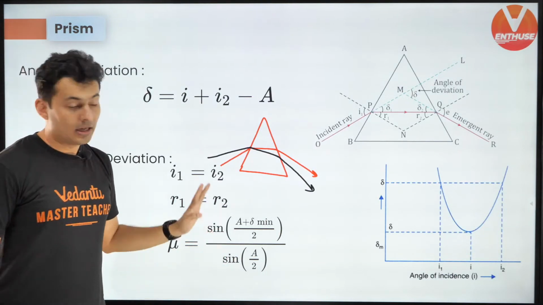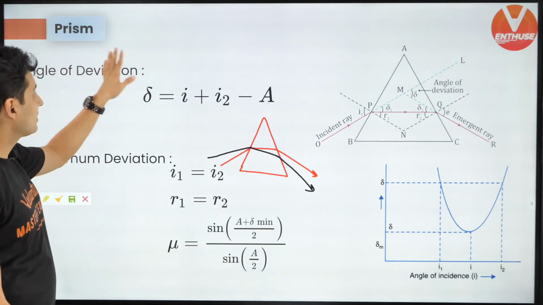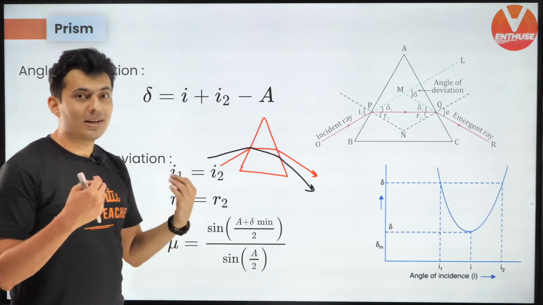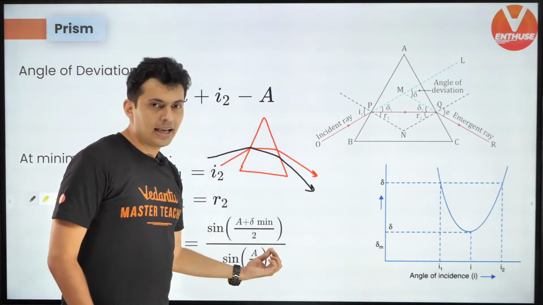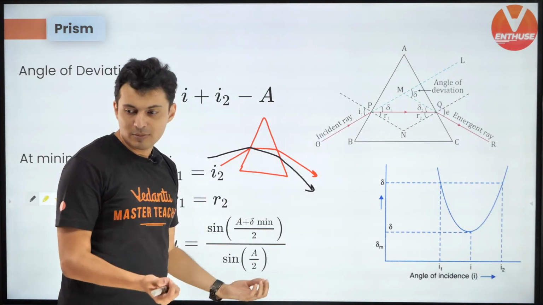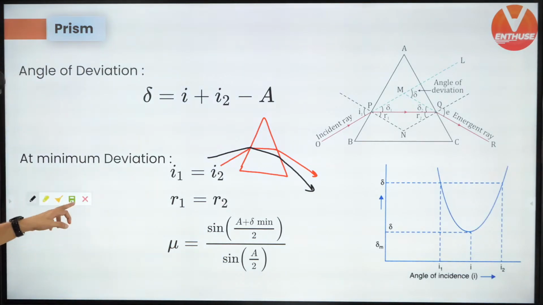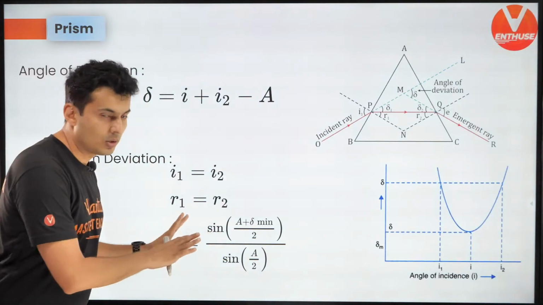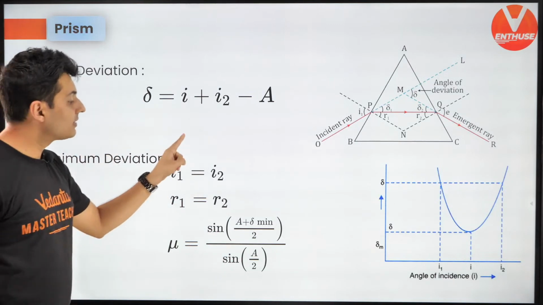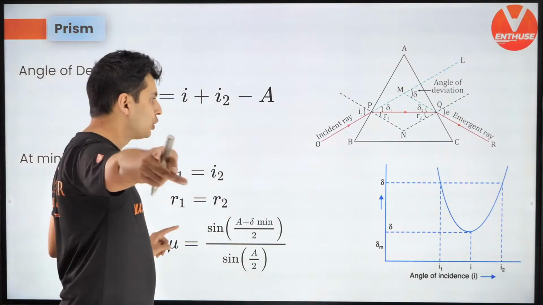Now this is for large prisms. All this is for large prisms. But when the prisms are small, sine of any angle will become the angle itself, and there are some approximations. So don't worry about it. We're just going to talk about it for now. This is the formula for large prisms and you should know it.